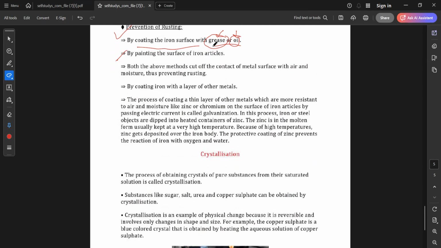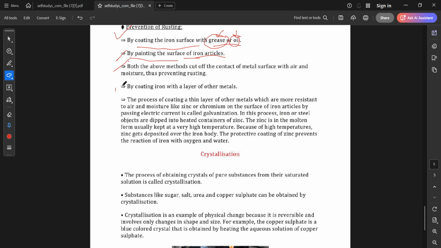Understood? So that the air moisture cannot affect the surface of the iron. And also we know we can protect by painting the surface of iron articles. So we can paint also in order to prevent rusting. Okay Ayushi, by painting the surface of iron articles.